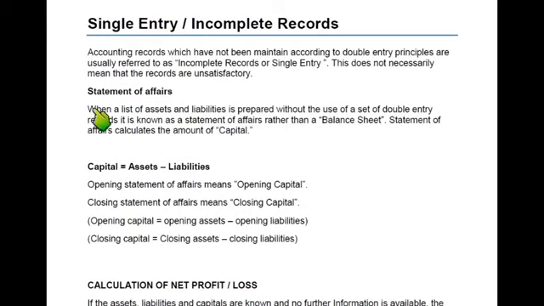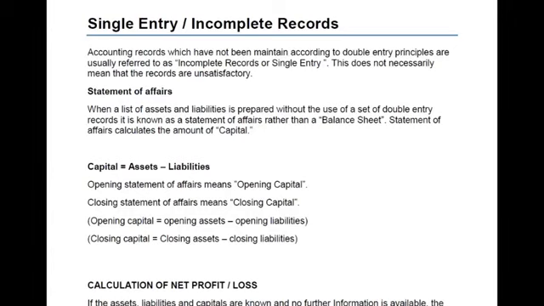Now, what is the primary difference between statement of affairs and balance sheet? Balance sheet basically contains all the categories such as non-current assets, then current assets, with three columns for non-current assets. One was cost, then accumulated depreciation, then we have net book values. Then we have capital, and lastly liabilities, non-current liabilities and current liabilities. So basically the balance sheet is categorized in different categories, and there is a proper format for the statement of financial position.